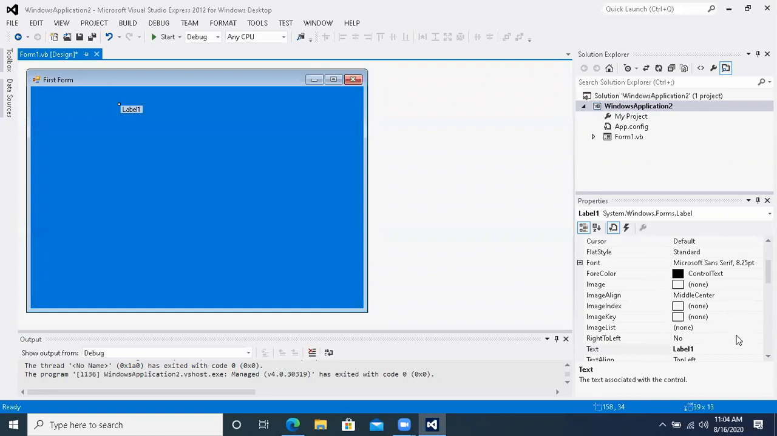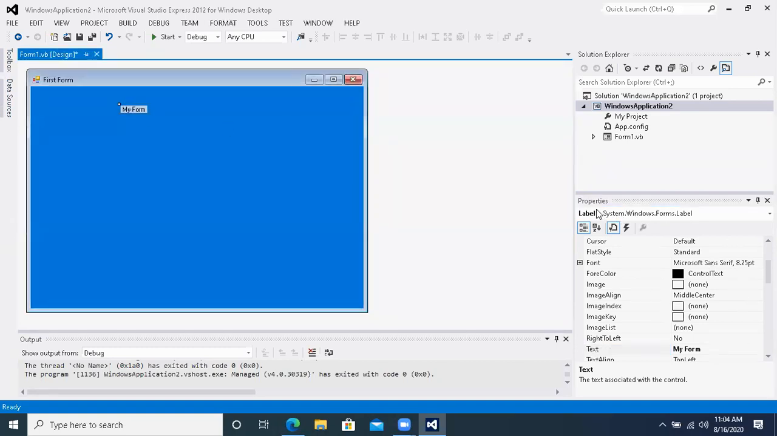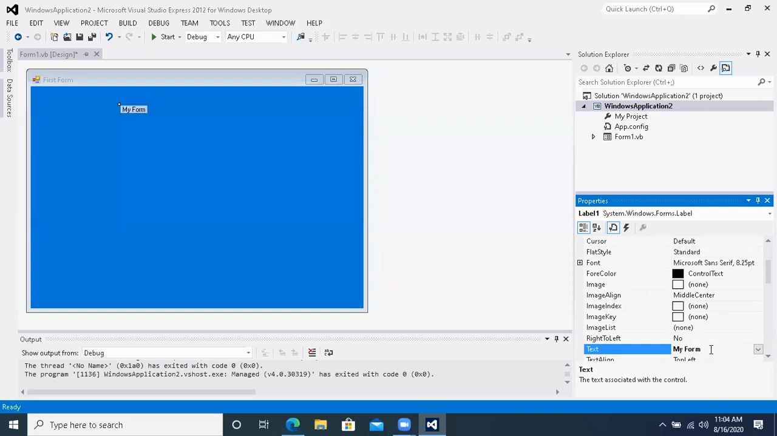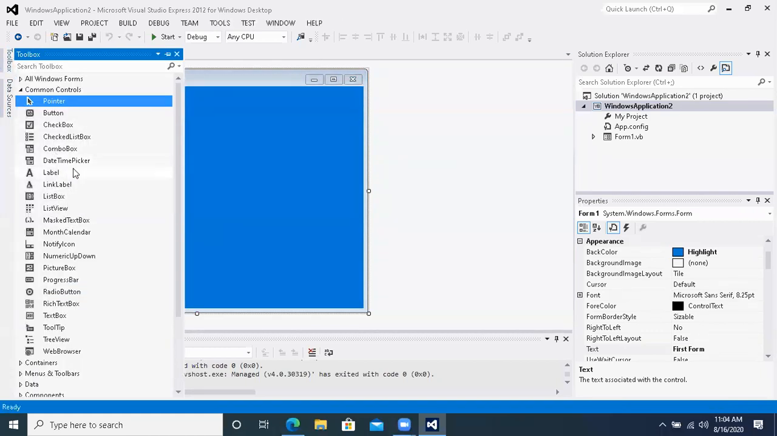Now if I want to type some other text, for example, if I write over here my form, ठीक है, कहाँ टाइप किया मैंने? I selected this label, I went to the properties, I found the text option, and I typed here my form. You can type your name or any other thing. Similarly, you can go to the toolbox and find the text box. This is the text box.